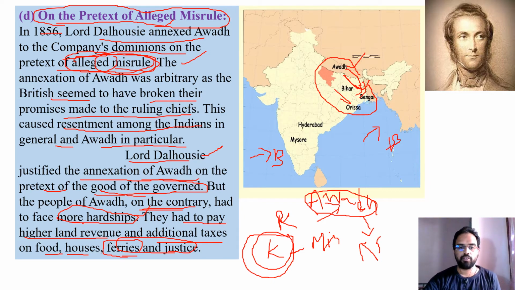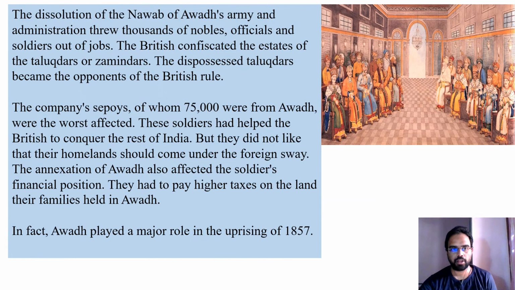So even on food, houses they live in, the ships which they carry for transport, and for making justice and law and everything, they collected a lot of money and they tried to exploit the resources there. So this is another new way of control that was adopted by Lord Dalhousie.